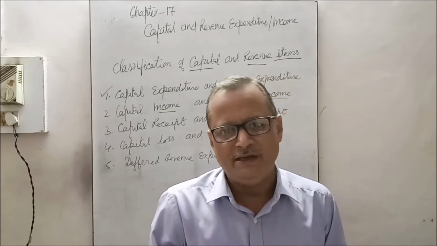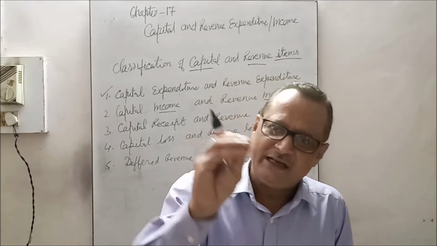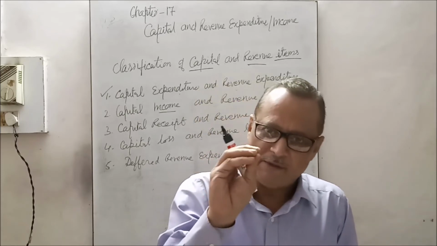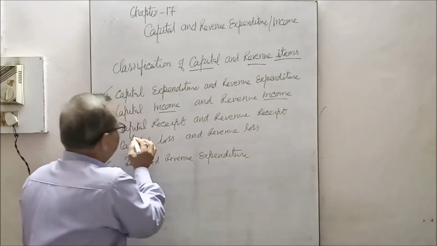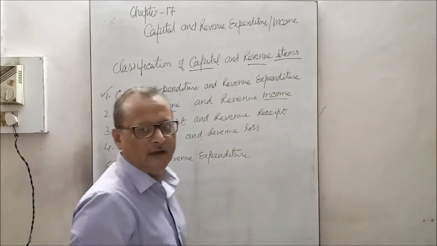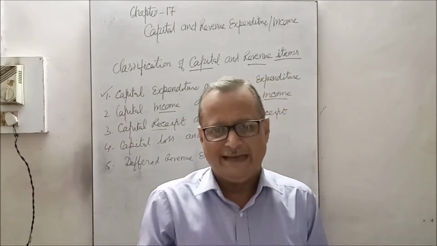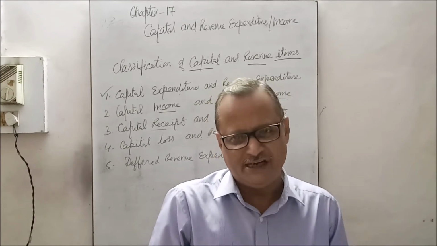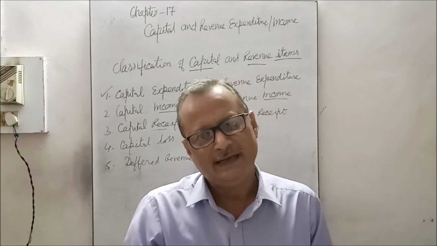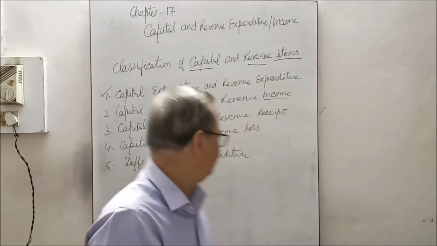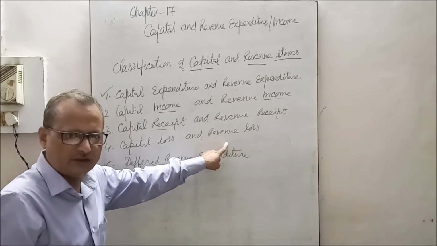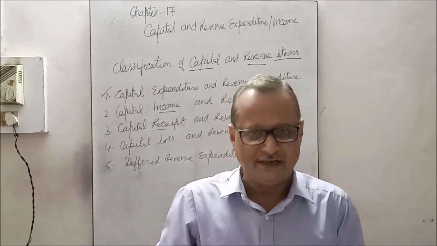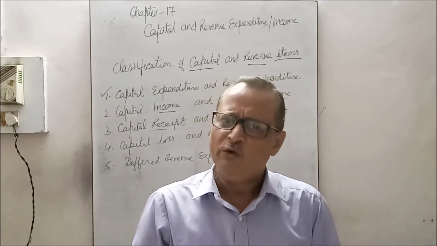Which income is treated as capital income, and which income is to be treated as revenue income. The proper distinction between them. Capital receipt and revenue receipt. The business also has cash receipts. Which item is treated as capital receipt and which item is to be taken as revenue receipt. Likewise, capital loss and revenue loss, deferred revenue expenditure. We will understand it gradually, one by one.